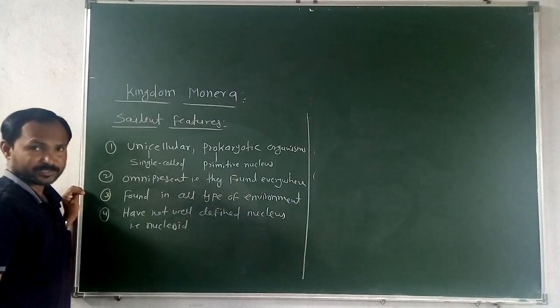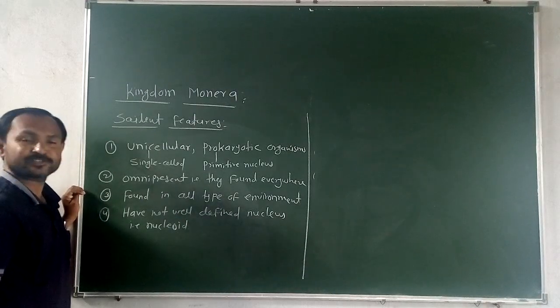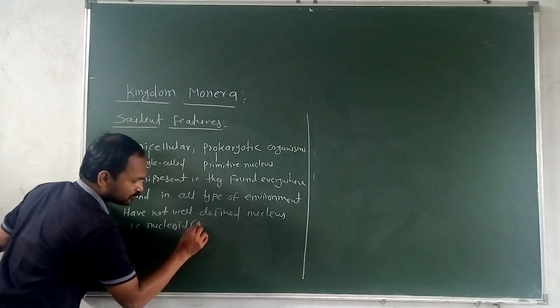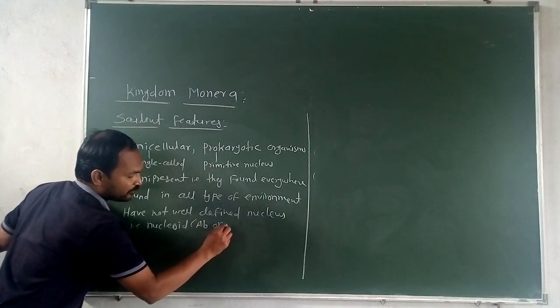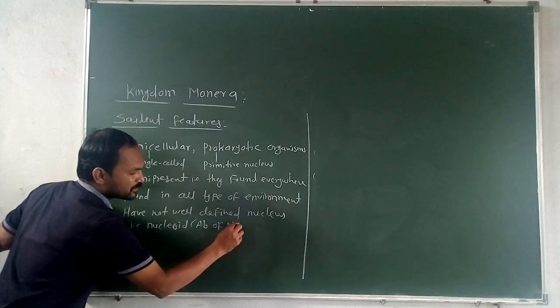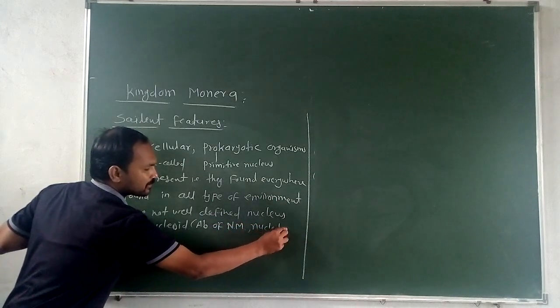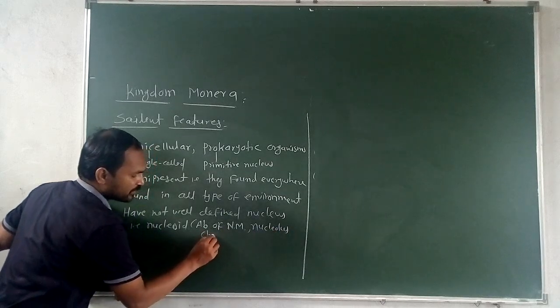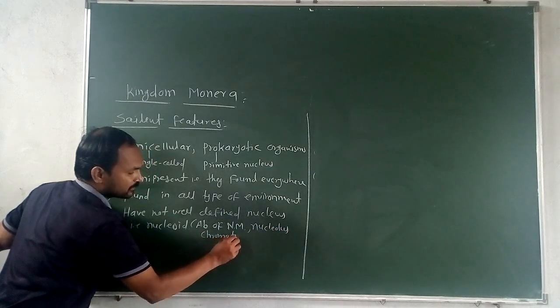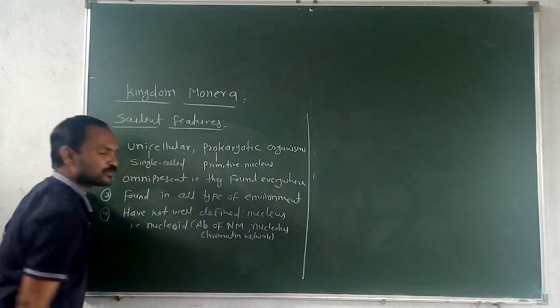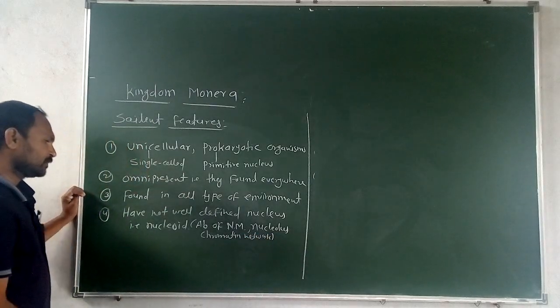These are absent in such a nucleus, and that nucleus is called the nucleoid. These are the components of nucleus structure.